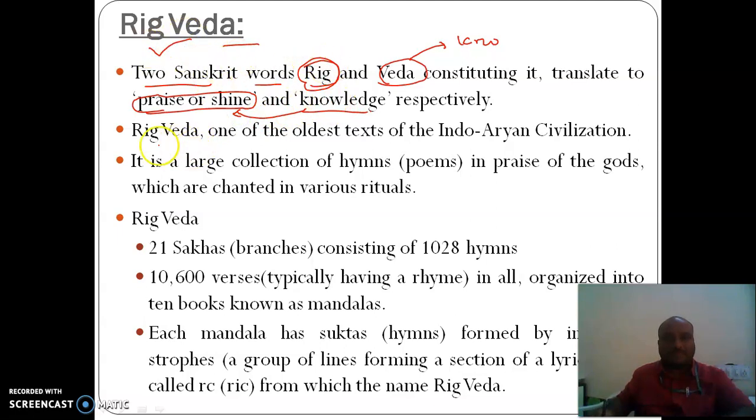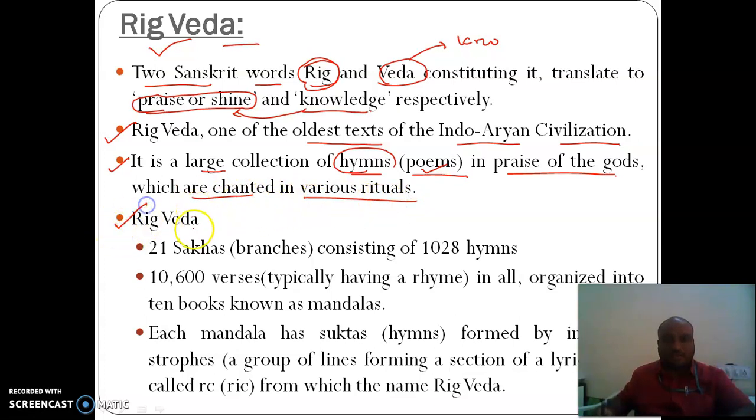Rig Veda is one of the oldest texts of Indo-Aryan civilization. It is a large collection of hymns, normally known as poems, used to praise the gods, which we chant in various rituals in our day to day life.